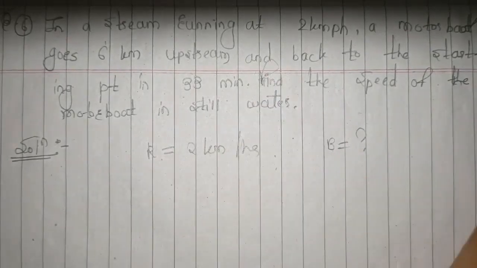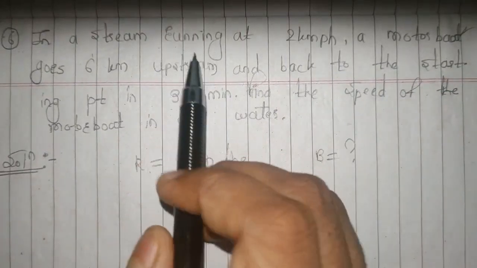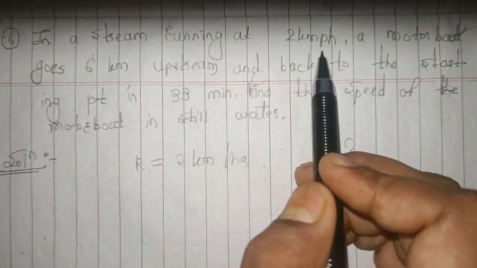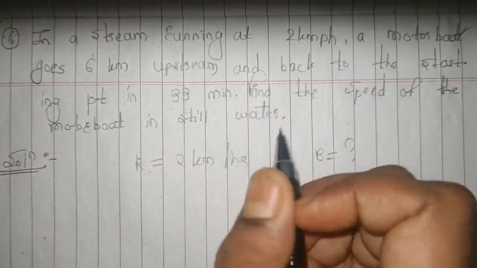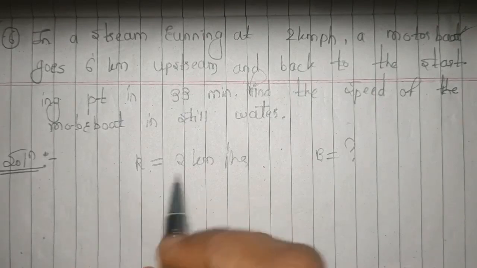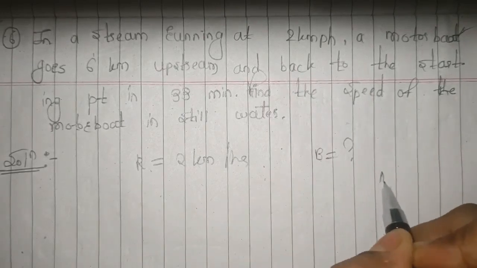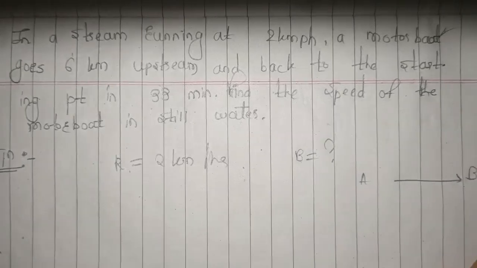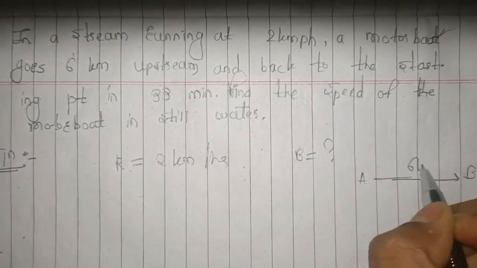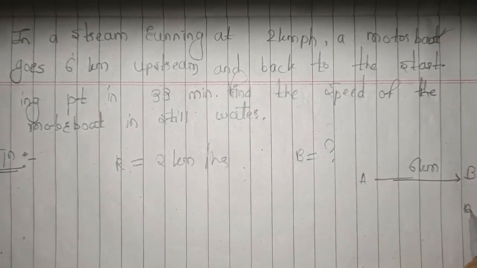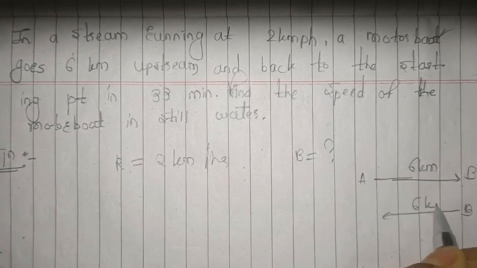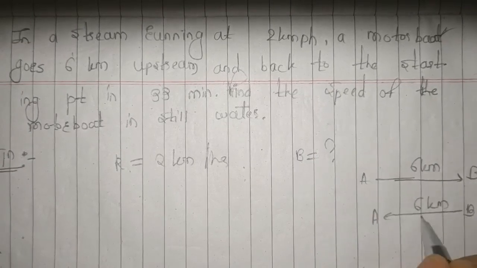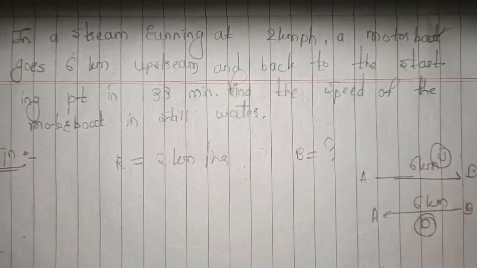Now, it is already mentioned that in a stream running at 2 kilometers per hour, a motorboat goes 6 kilometers upstream. So we have been given a distance from A to B. For example, if this is upstream, it is given as 6 kilometers. Definitely, when it comes from B to A, it would be 6 kilometers only, right? So this is downstream and this is upstream.